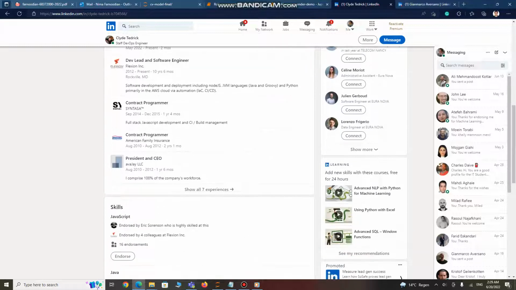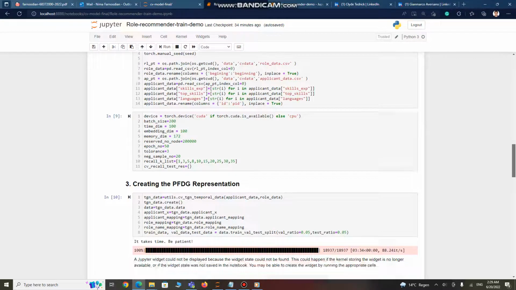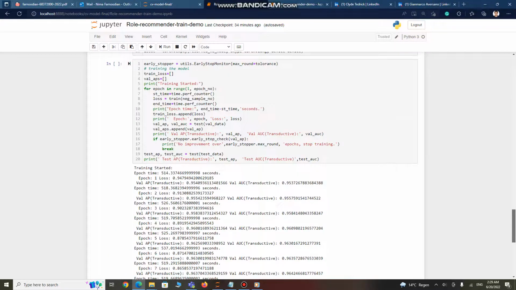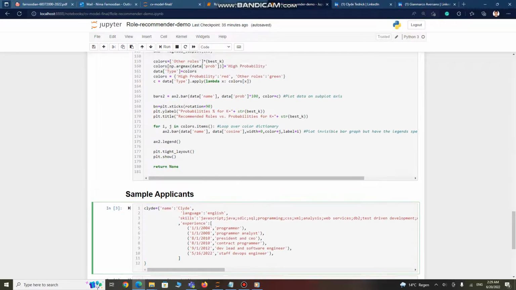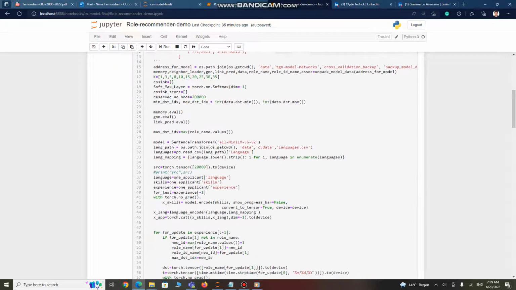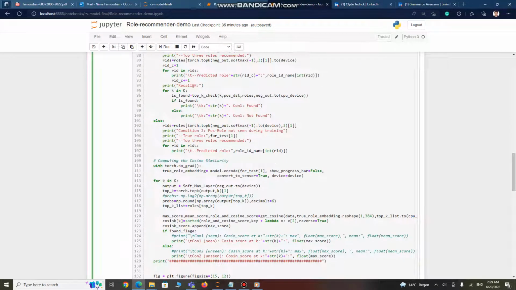So here we have a demo for training, but we are not interested in showing that right now. By the way, we have also here a demo for recommendation, which is our interest right now. So we have a pretty large function that is responsible for predicting the next role of an applicant.